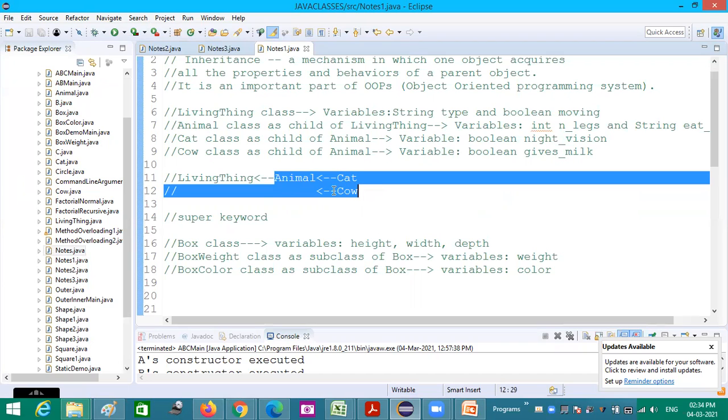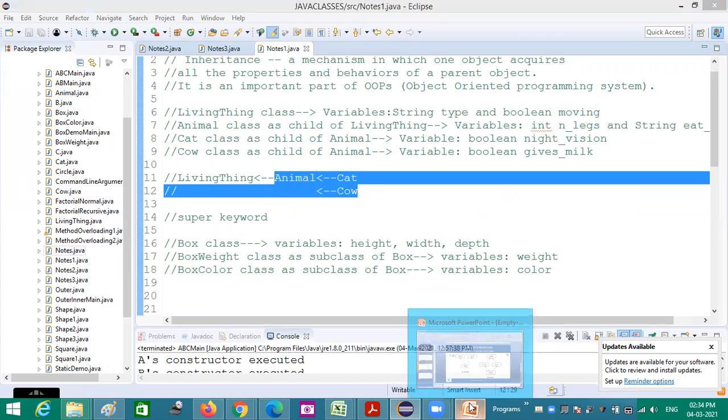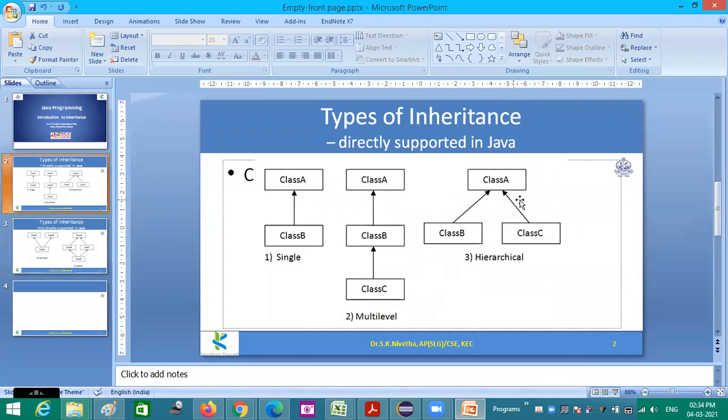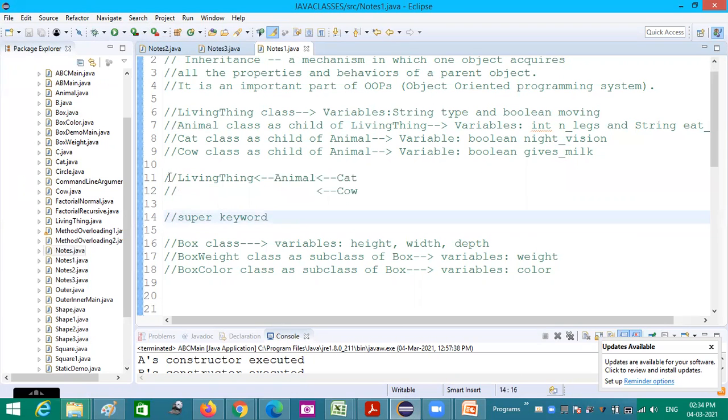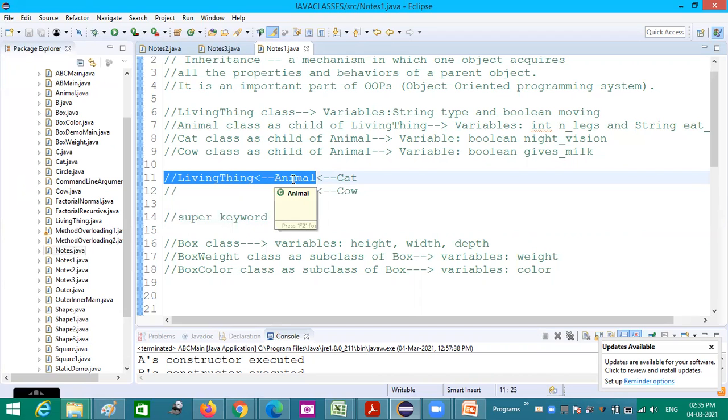Cat and cow both are having the same parent. So I am showing this once again. You could see. Now, by referring to this, can you guess what type of inheritance it is? Very good. Hierarchical. Okay. Now, living thing and animal. Living thing is the superclass, animal is the subclass. By simply seeing this, can you guess what type of inheritance it is? Only these two. When we consider, yes, it is single inheritance.